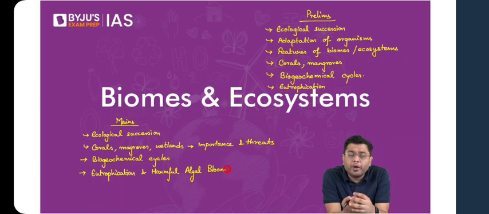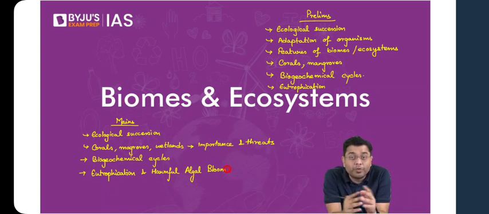Initially, you will find small organisms of plants, mosses, lichens, they start growing. Then after that, you'll find some seasonal plants to be growing here and there. And that too, they will not grow in a uniform manner. There will be sporadic growth here and there. Then after that, that seasonality will get converted into a slight permanency, where you will find certain permanent flowering plants, which are able to survive throughout the year. Then after that, you will find eventually small trees, they will start growing.